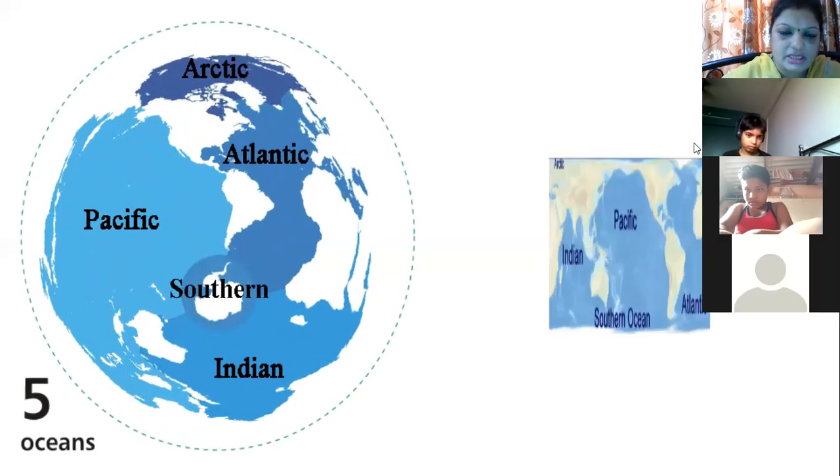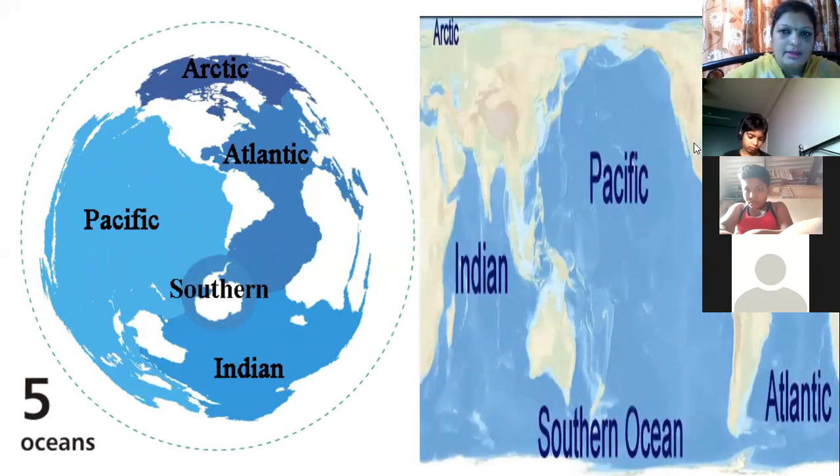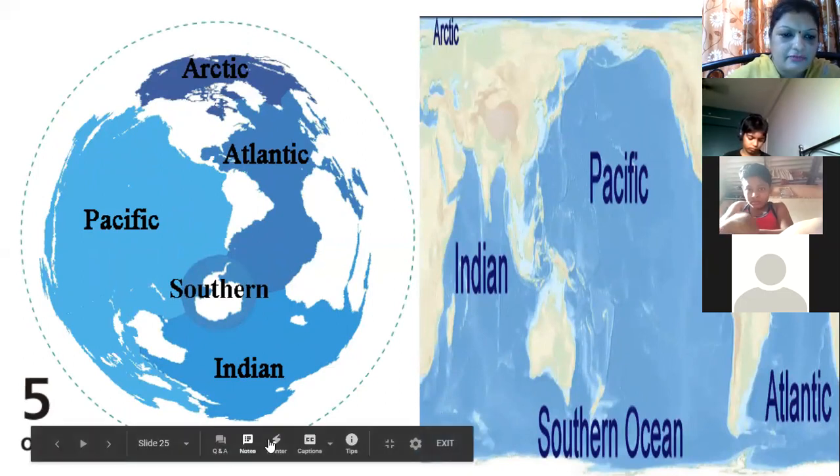Now, as I showed you, that is what we mean by ocean, and salty water is there in the ocean. Let us see the different oceans which are there on the earth.